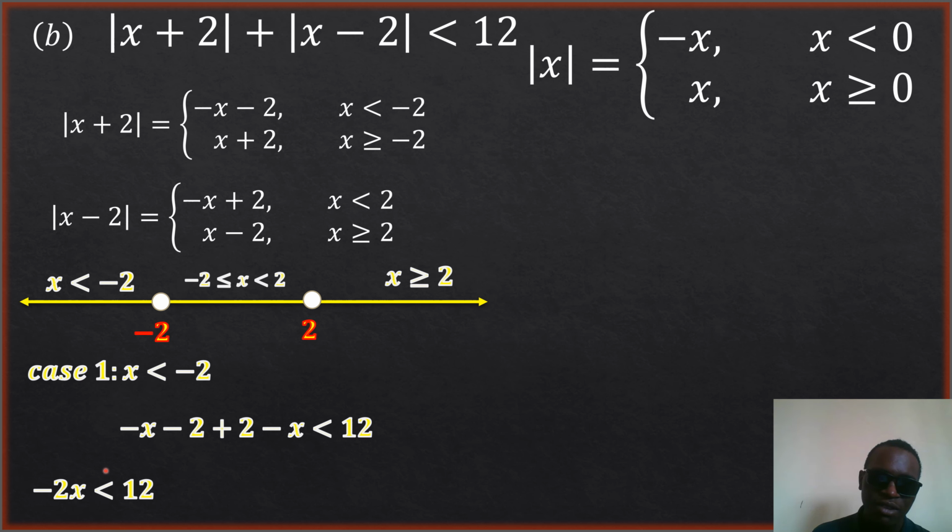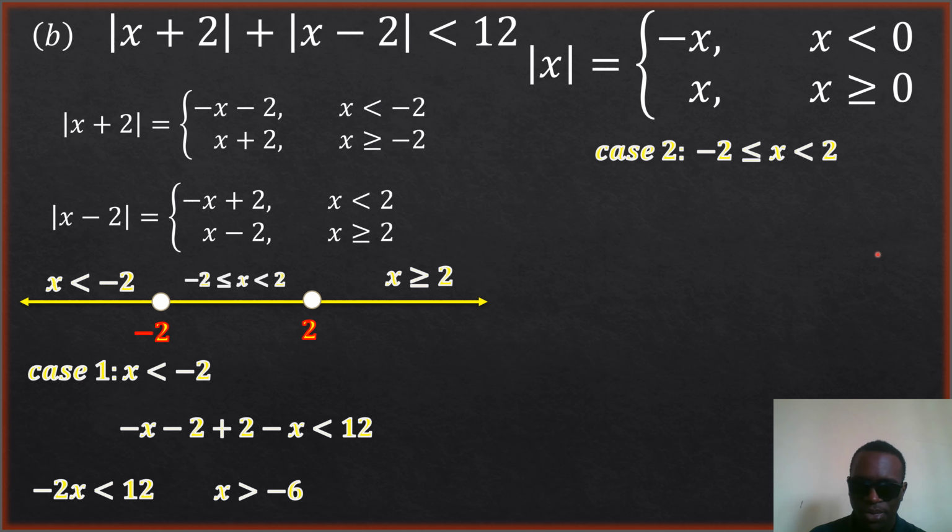If it is greater than, it reverses to less than. Now that it is less than, the new sign will be greater than. So dividing, you are left with x, and 12 divided by negative 2 gives negative 6. So we have x strictly greater than negative 6. That's the first case. We now consider case 2.